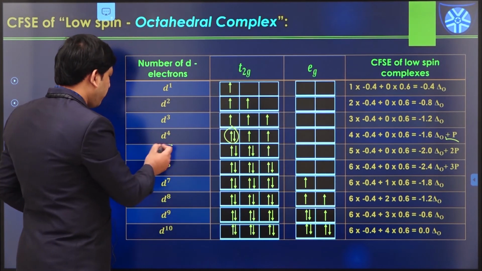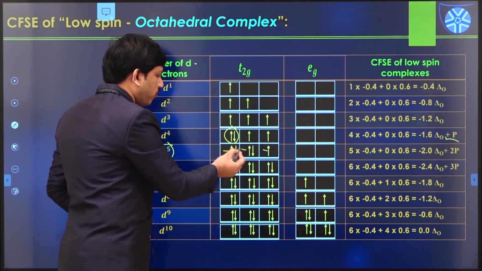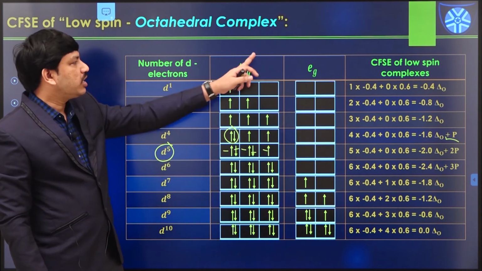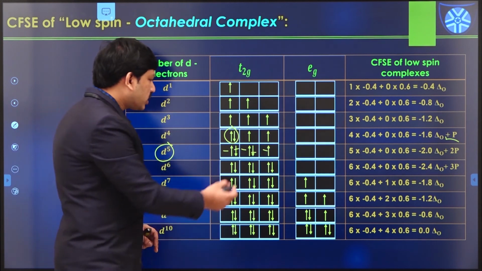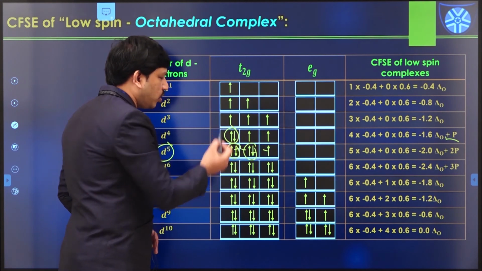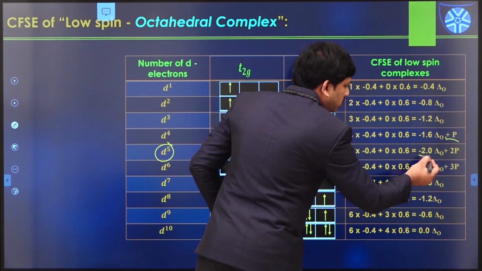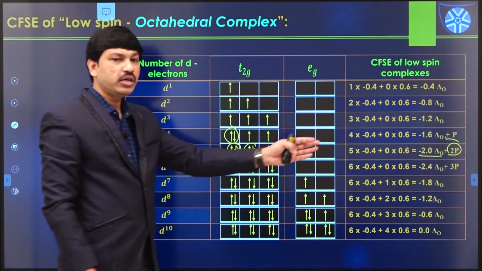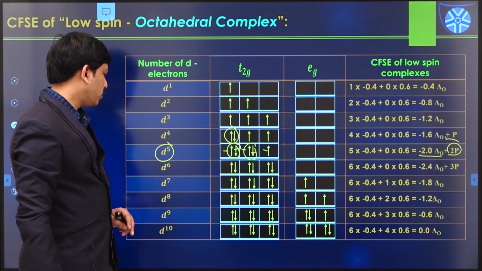Similarly, in the case of d5, you can see here 1, 2, 3, 4, 5. All 5 electrons enter into the t2g level and no electrons are available in the eg level. So how many pairs are available in this case? 2 electron pairs are available. So we have a CFSE value of -2.0 delta naught plus 2P. The 2P indicates the 2 pairs of electrons available in the case of the d5 configuration.